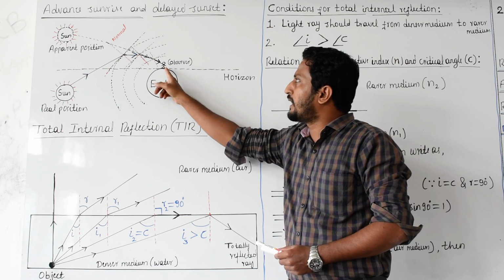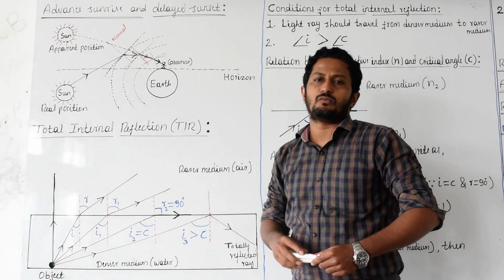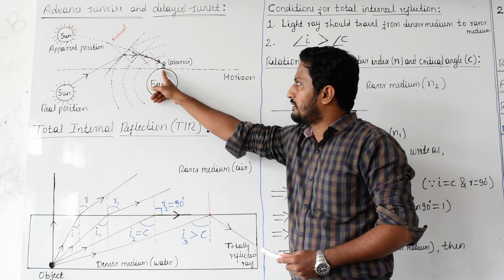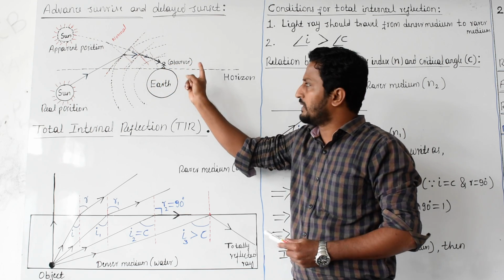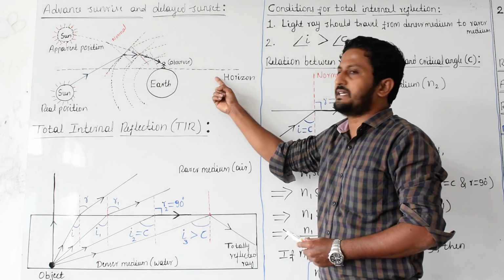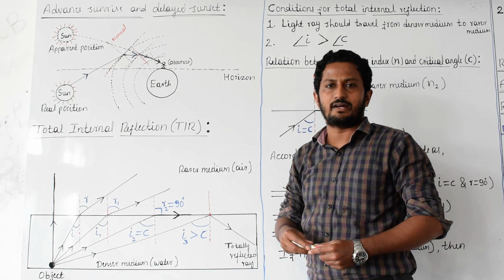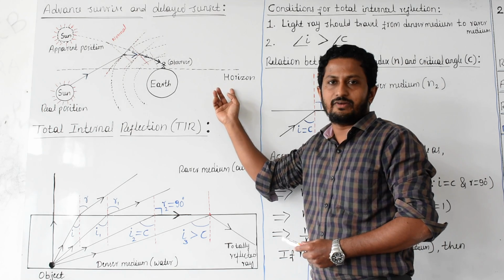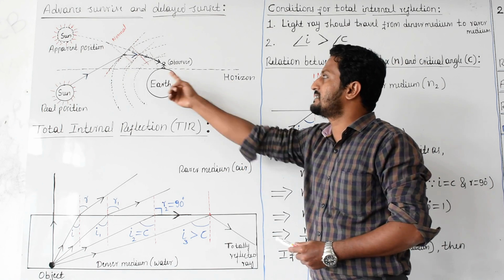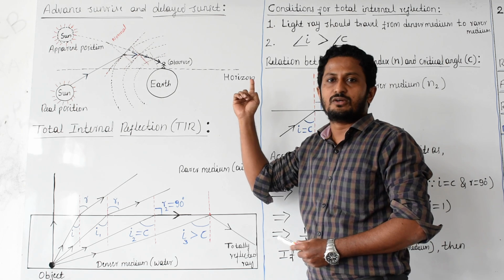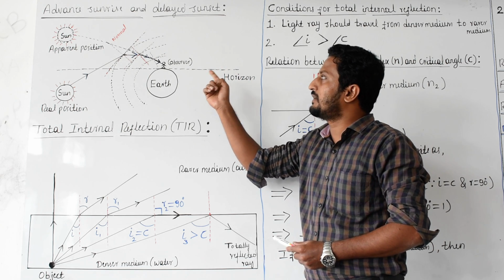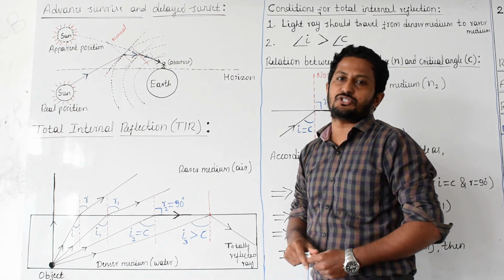You are looking like an observer. You are here, observer. This tangential line we call the horizon. That is the tangential line to the observer at the present position.